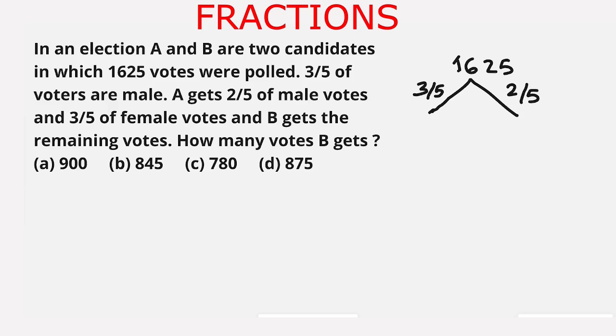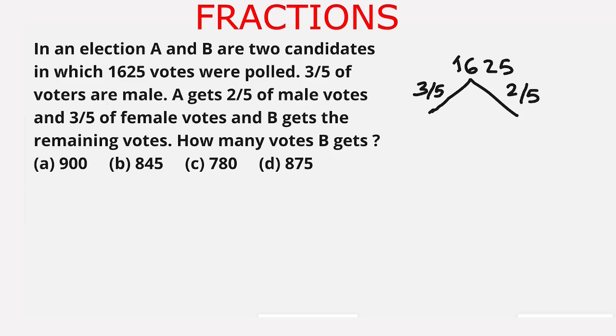5 divides 1625. 5 times 3 is 15. 16 minus 15 is 1, and we carry 2. 5 times 2 is 10. 12 minus 10 is 2, and 5 times 5 is 25.